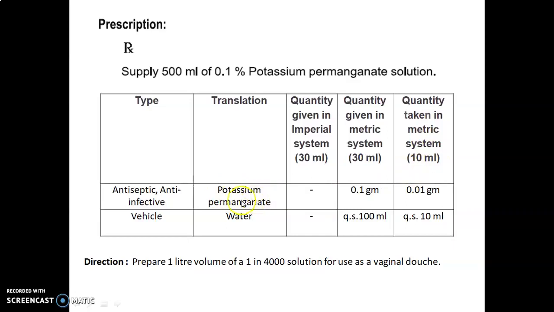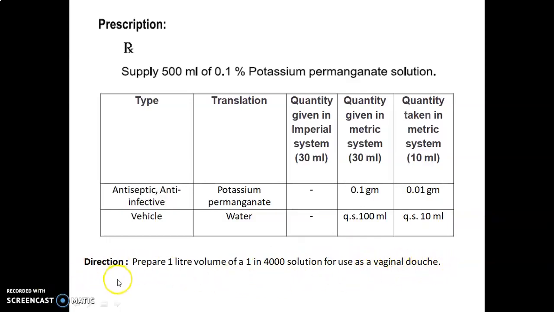First of all, potassium permanganate is used as an antiseptic and anti-infective. Quantity given is 0.1 gram; multiply it with the factor 0.1, and we get 0.01 gram. Water is used as a vehicle. Quantity given is sufficient to prepare 100 ml, and for preparing 10 ml, quantity sufficient up to 10 ml. Direction: prepare 1 liter volume of a 1 in 4000 solution for use as a vaginal douche.